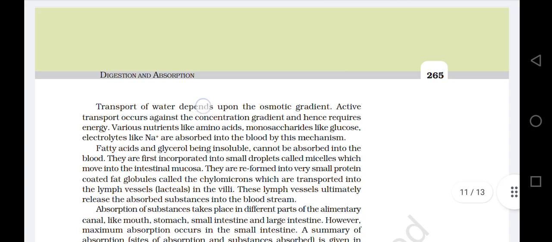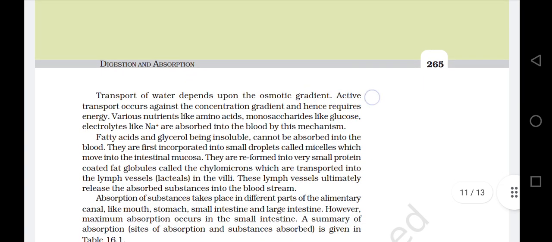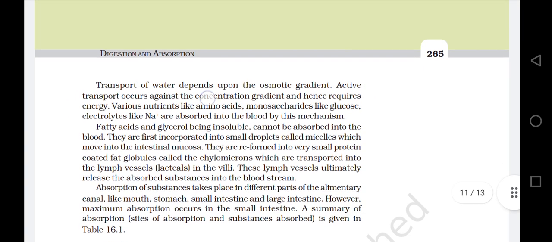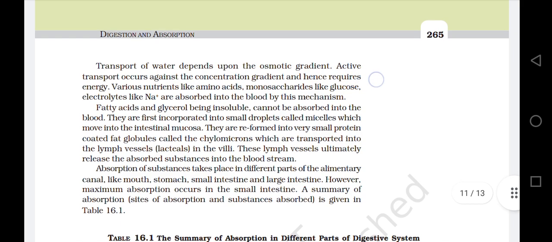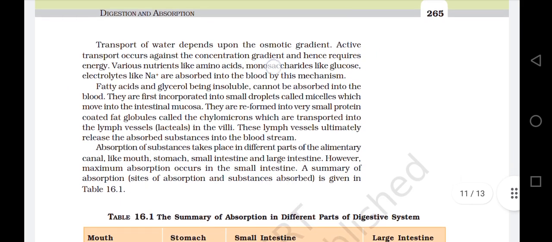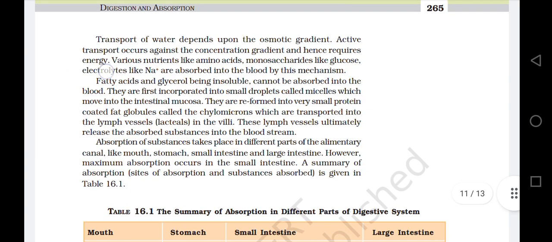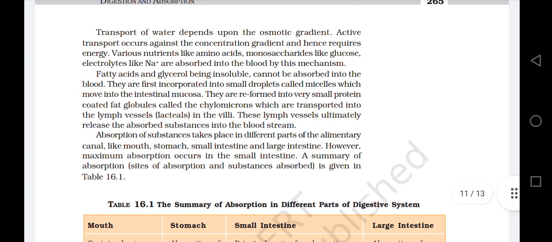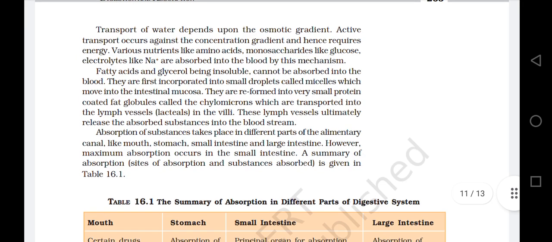Transport of water depends upon the osmotic gradient. Active transport occurs against the concentration gradient and hence requires energy. Various nutrients like amino acids, monosaccharides like glucose, and electrolytes like sodium are absorbed into the blood by this mechanism.